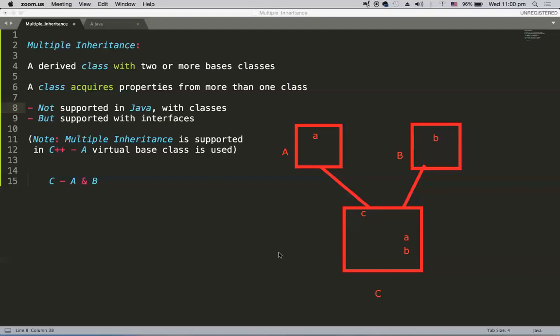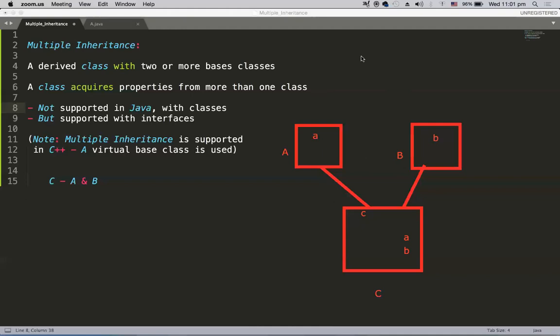That is possible. But in Java, there is one property. All classes form some hierarchy in Java, and at the top of the hierarchy we have a class called Object, java.lang.Object. That is the superclass of all Java classes. By default, all classes form a hierarchy. If A has no parent, assume Object is the parent in Java. B has no parent either, so definitely the Object class becomes the parent for B.